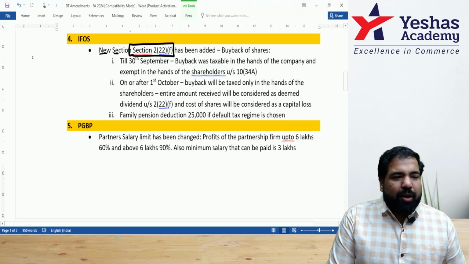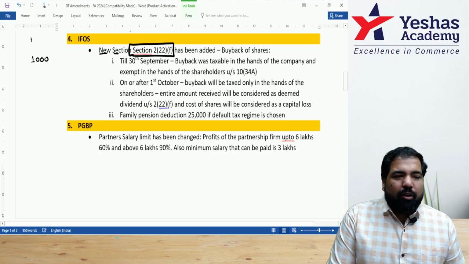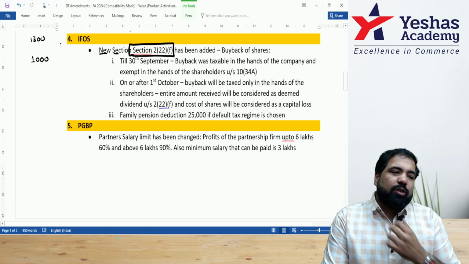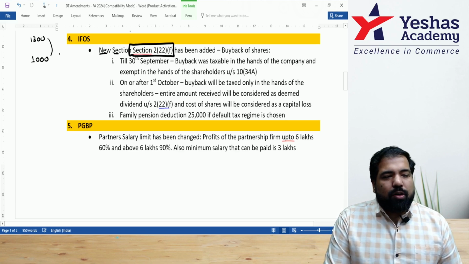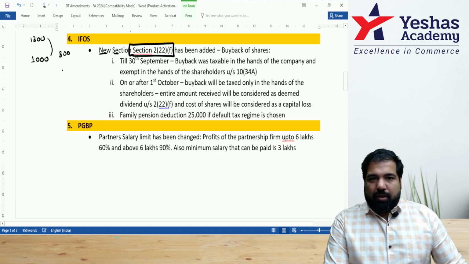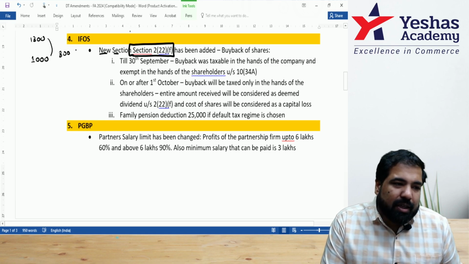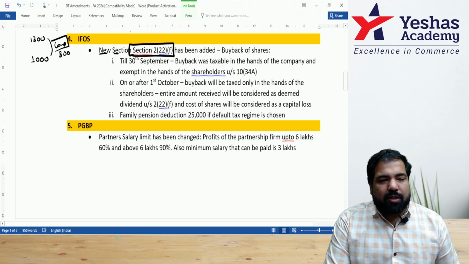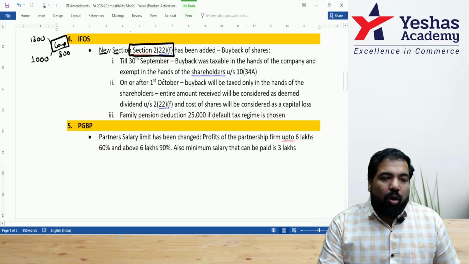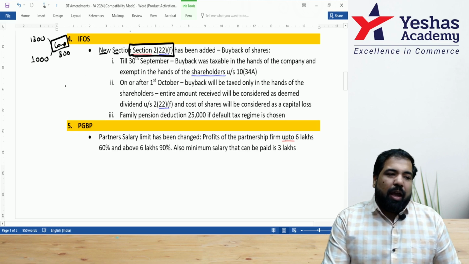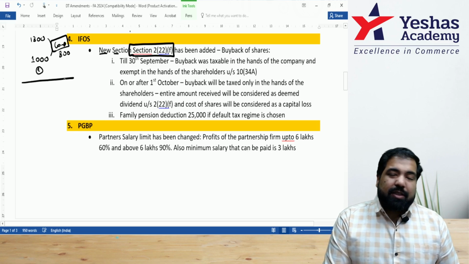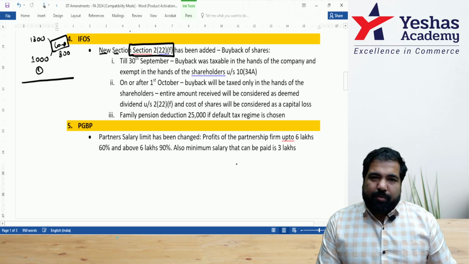Guys, let's say you had a share of Reliance for 1000 rupees and Reliance is doing a buyback and they are offering you 1800 rupees. That's called a buyback, and you are happy to do this buyback. And in this case, you earned an income of 800 rupees. Of course, if there is income, there will be tax. But this used to be taxed earlier by the company. The company had to pay tax on this before 1st October. And for you, it used to be completely exempt because the company had already paid tax on this. This is the story up to 30th September.